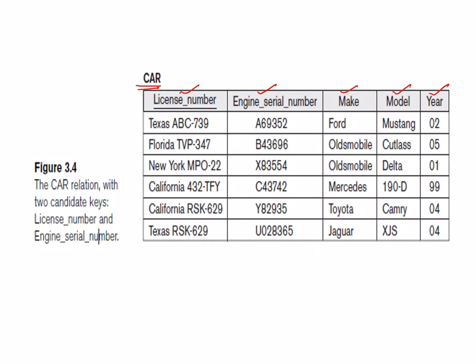Definitely license number is a unique field, so license can become a primary key. Now look at the engine serial number. We understand that the engine number for any vehicle is unique, so that can also become a primary key. So both these are candidate keys. That means they are candidates for becoming the primary key. You might choose any one, they both serve the purpose. They will be able to uniquely identify the various tuples. So these are nothing but candidate keys.